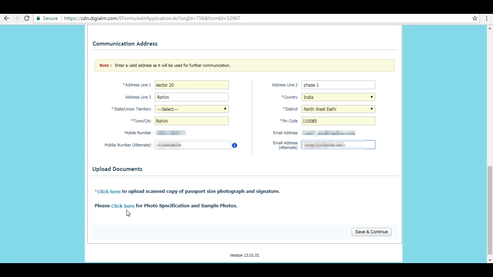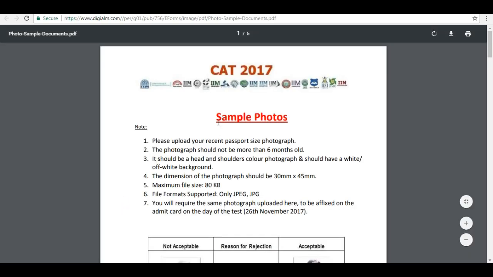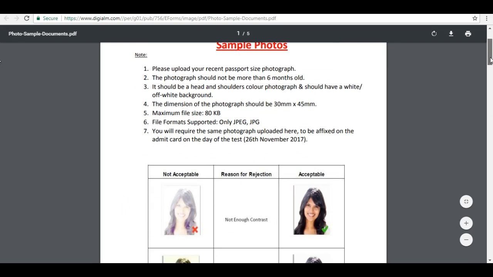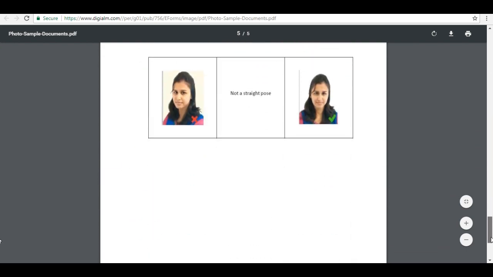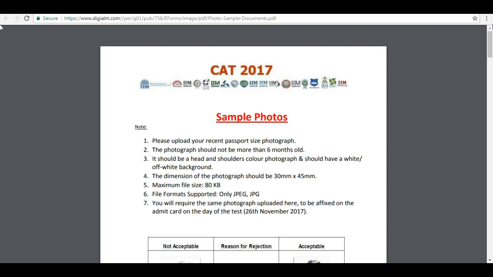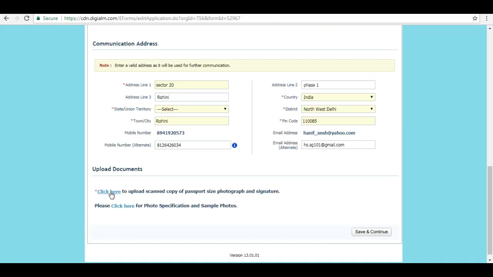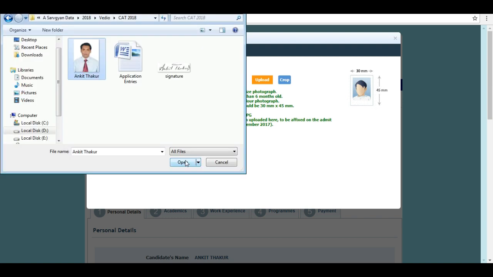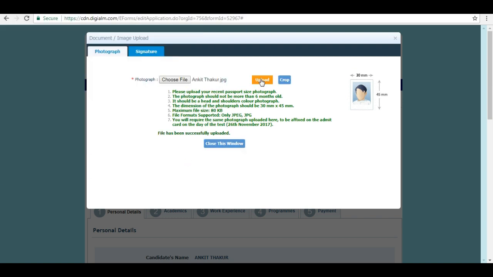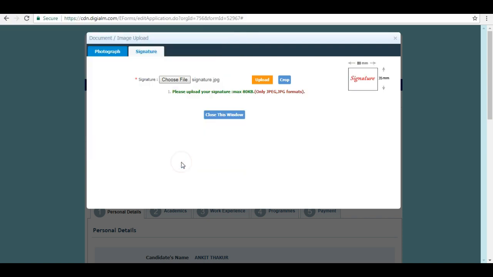Now upload documents. You can check the specification for uploading your documents like your photograph and your signature. Click here to upload scanned copy of your documents. First is your photograph. Click on upload. Next is your signature. Click on upload.